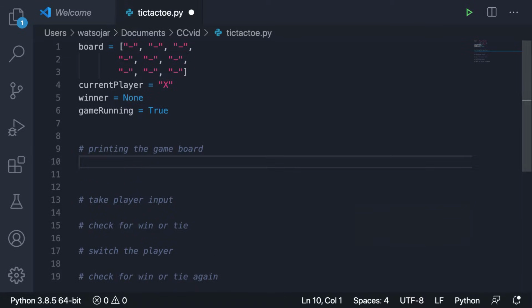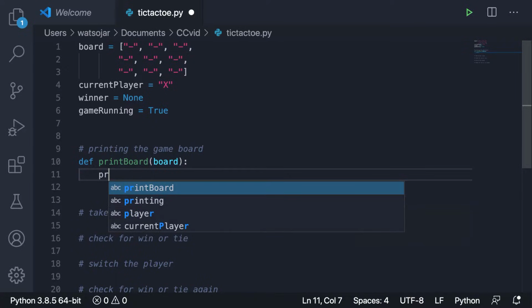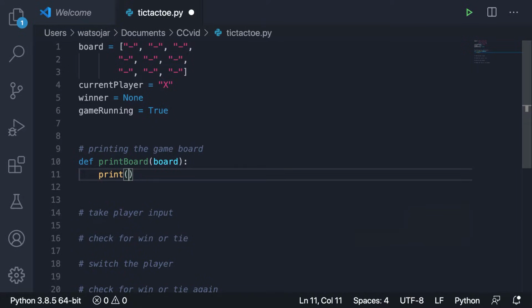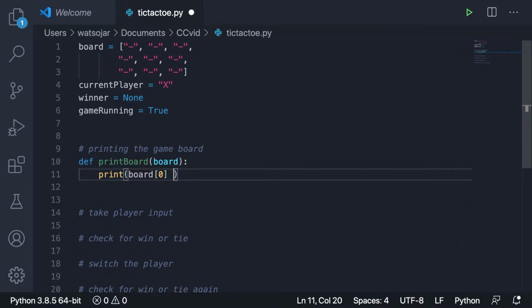All right, so now let's make a function to print this game board, and let's make it in a form that is a little easier for a user to read. So let's go down here and make our first function, and we're going to call it print board. This function is going to take in one argument, which is the board. All we're going to have to do is print each row of the board, so let's do three separate print statements.